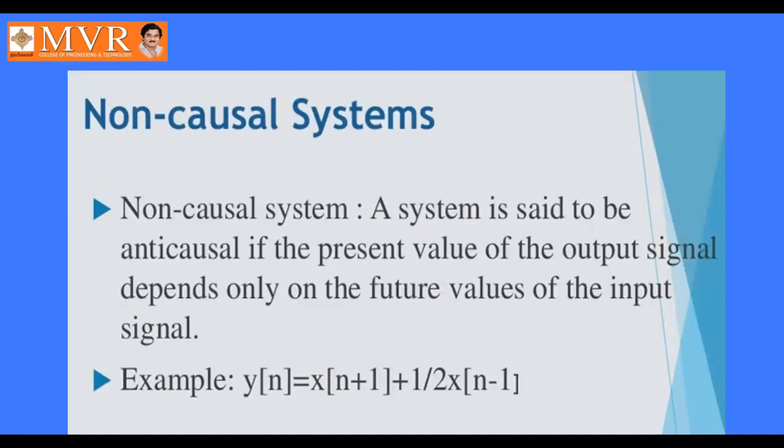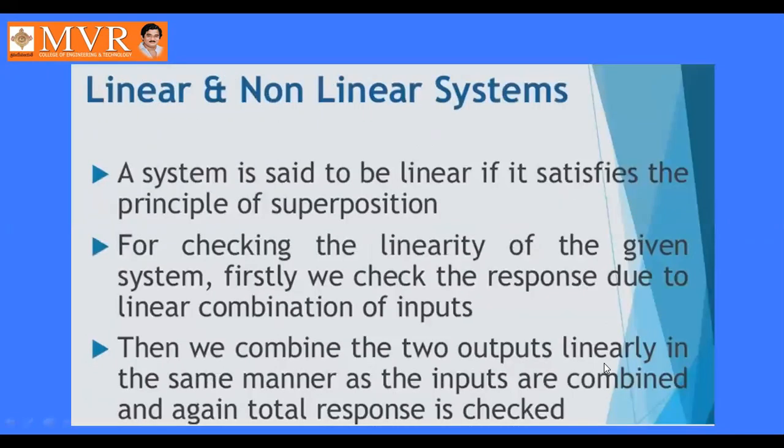Non-causal system means a system is said to be anti-causal if the present value of the output signal depends only on the future values of the input signal. The future value is x of n plus 1. So y of n is x of n plus 1 plus half of x of n minus 1. This is a non-causal system.